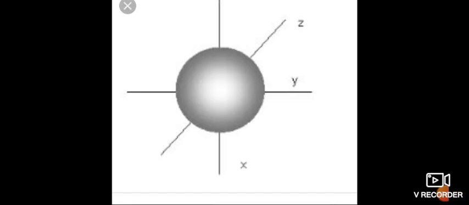Could you identify what this orbital is? This is s orbital. S orbital is always spherical in shape. When you see this, could you say which direction it is in? Here we cannot predict the direction, because it is spherical in shape. So there is no proper direction for s orbital. For the shape of this s orbital, the probability density psi square is a constant.